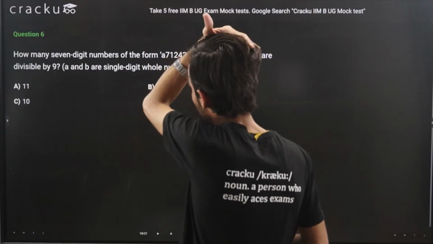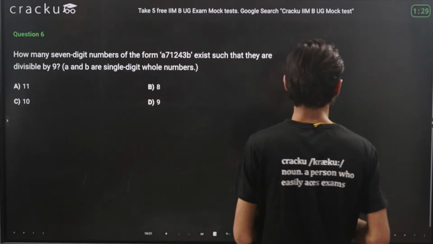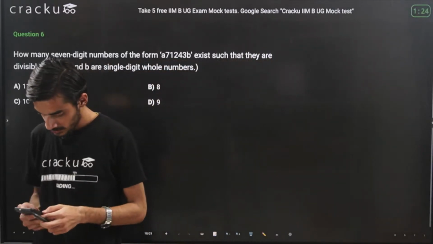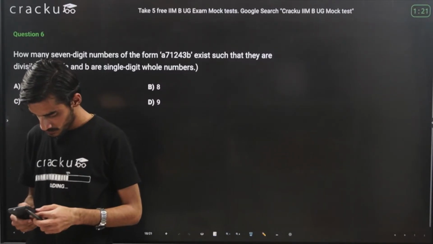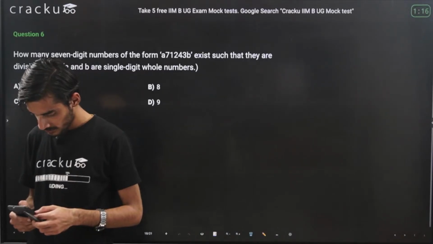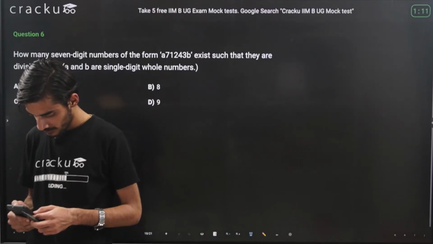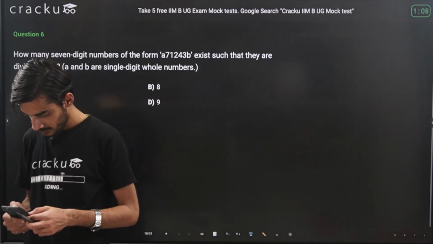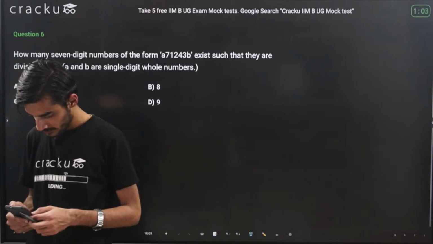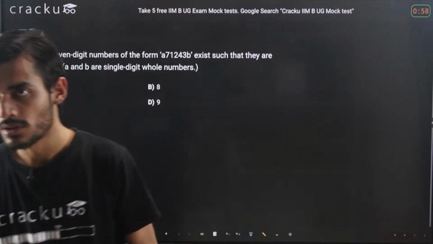Of course, A and B are single-digit whole numbers. Try this question also.